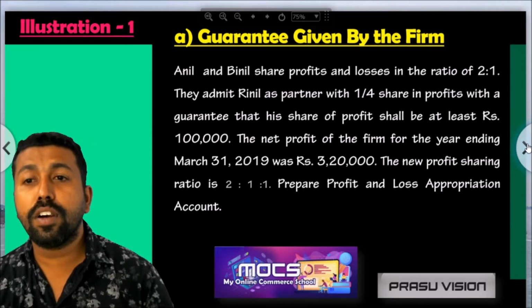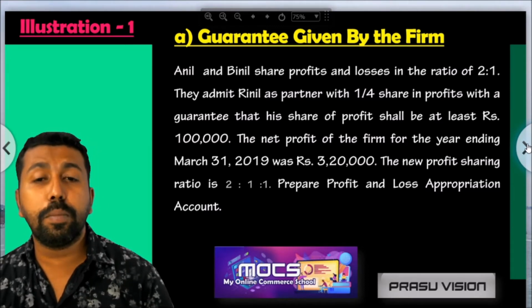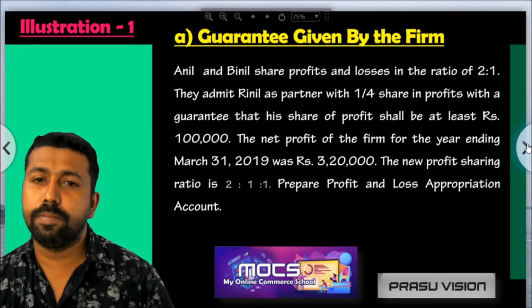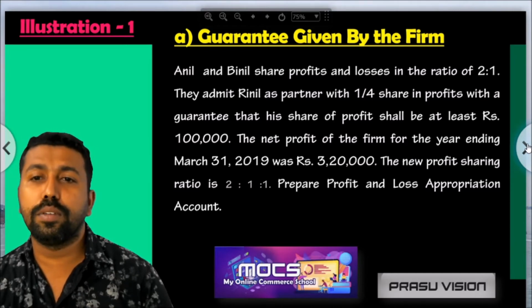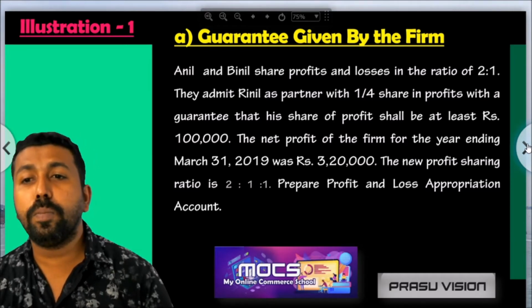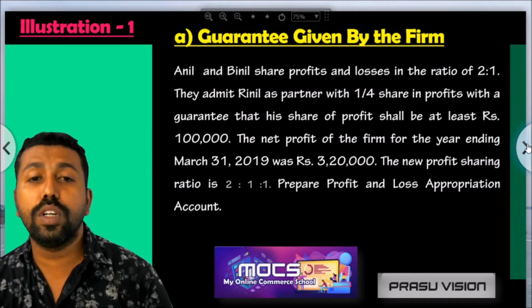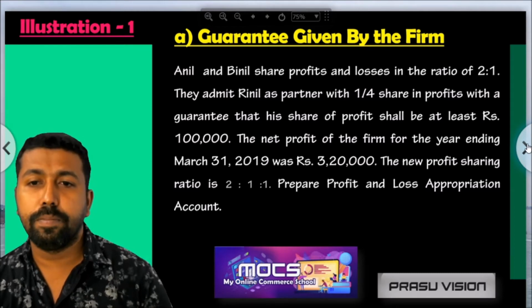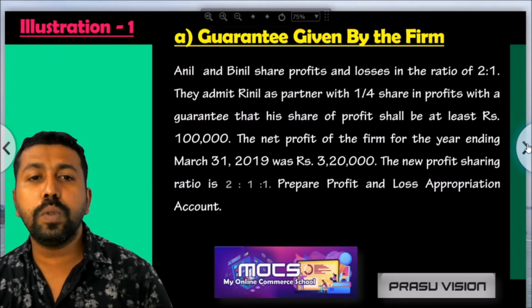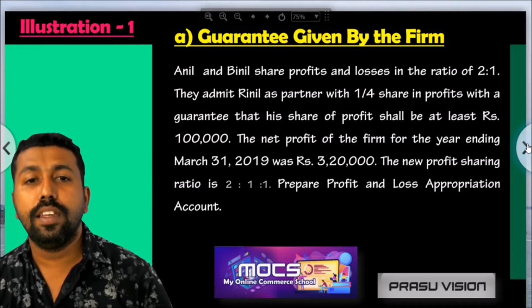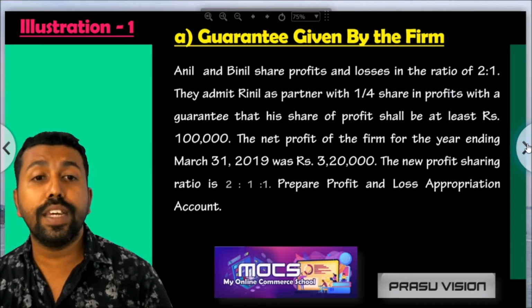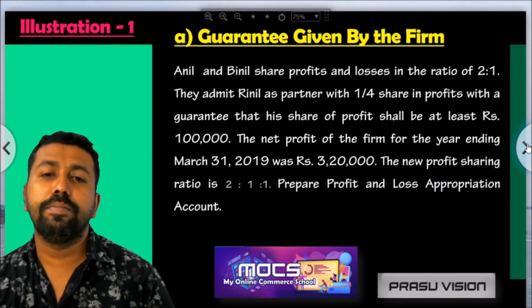And the current year net profit is 3,20,000. The new profit sharing ratio between these three partners is 2:1:1. So how to find out the amount of profit, and how to adjust if there is any deficiency?